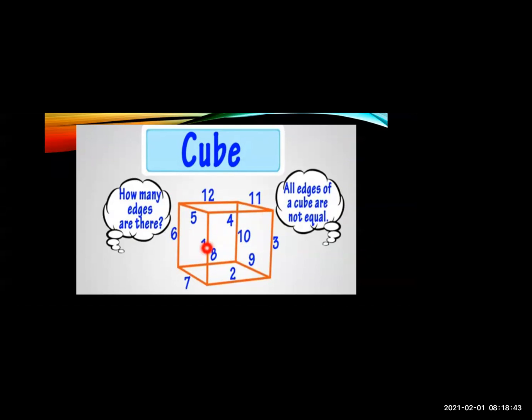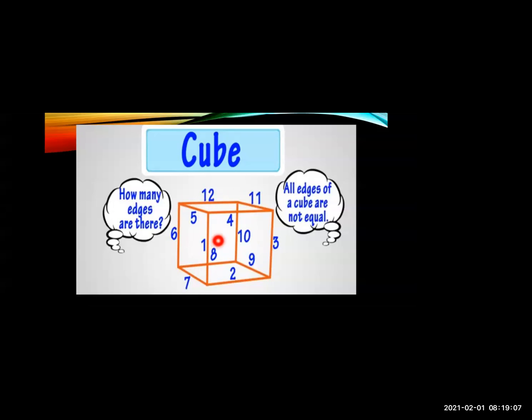There are 12. See, first, then this is the second one, third one, fourth one, then here fifth, sixth, seventh, 8, 9 and 10, 11 and 12. So when you hold a cube in your hand, your Rubik's cube or your dice, you can find out